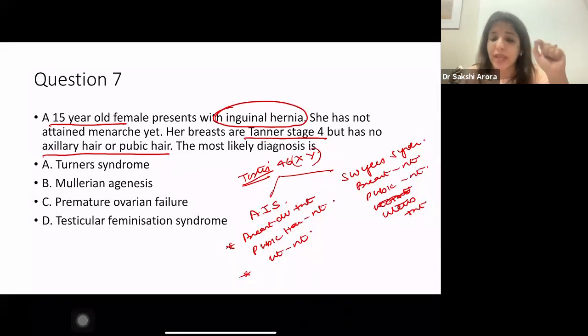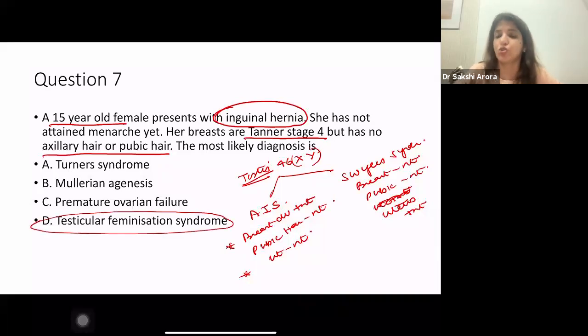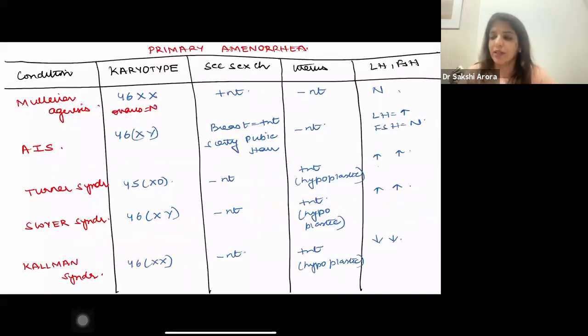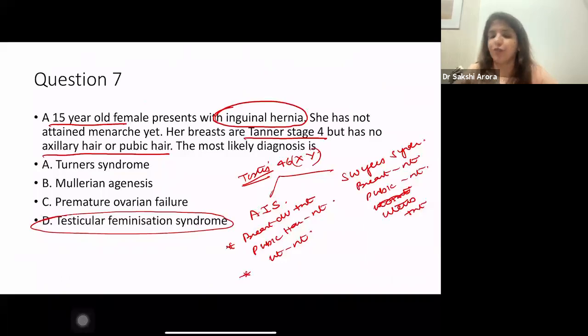So this is a typical way in which they ask you that there is a female who comes to you with inguinal hernia, Tanner stage 4, axillary hair absent. It means it has to be androgen insensitivity syndrome or testicular feminizing syndrome. Right? Questions on primary amenorrhea are very, very important. And with this flow chart which I have given you, and the differences between androgen insensitivity and Swyer's syndrome, you will be able to solve any question. Mixed gonadal dysgenesis will not be asked, so don't worry. They're not going to ask it. Clear?